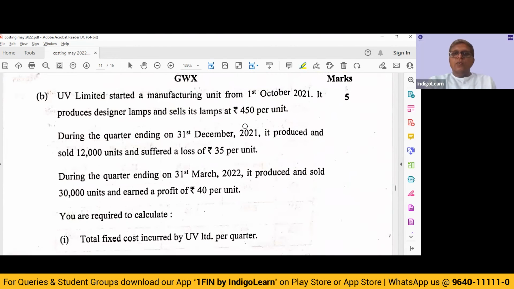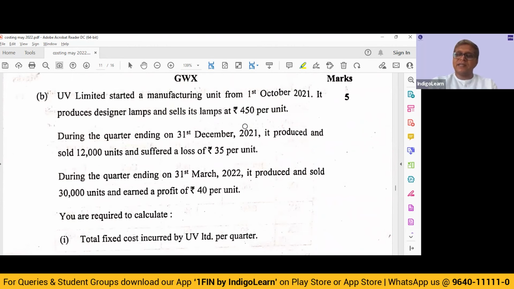Next, UV Limited started a manufacturing unit from 1st October 21. It produces designer lamps and sells them at 450 per unit. During the quarter ended, it produced and sold 12,000 units and suffered a loss of 35 per unit.